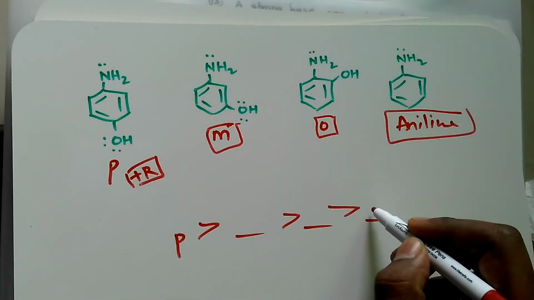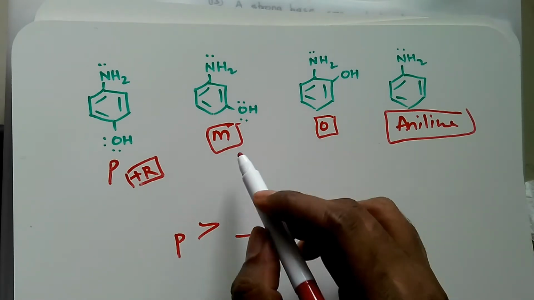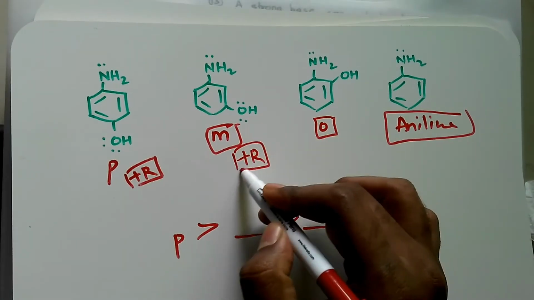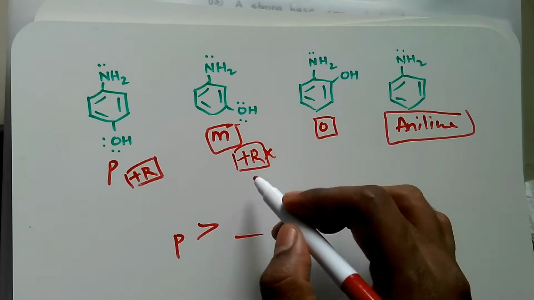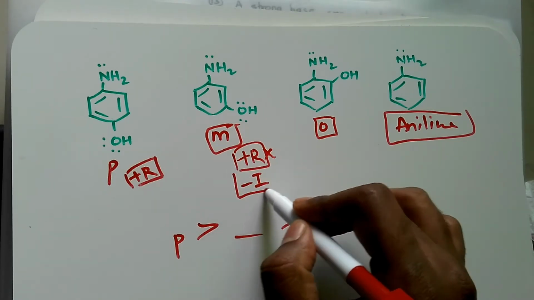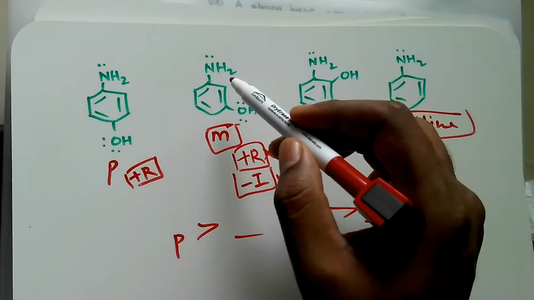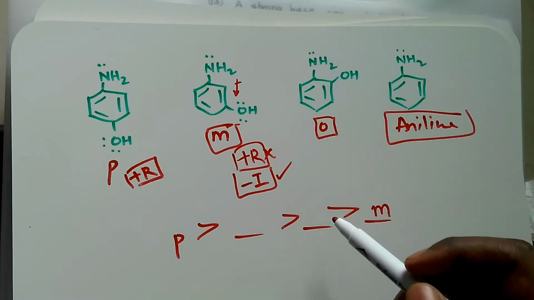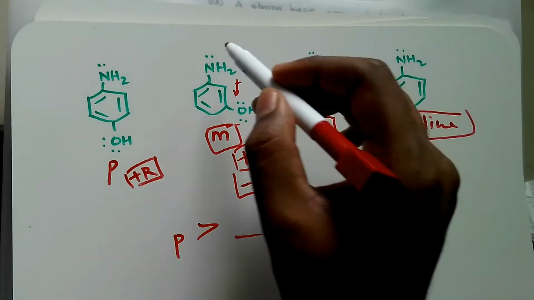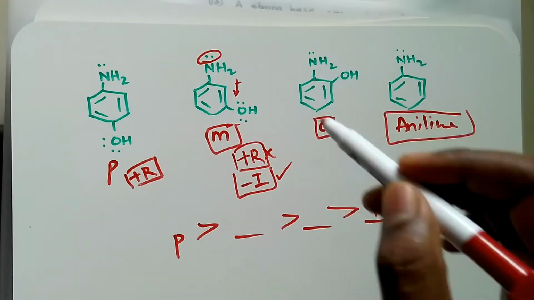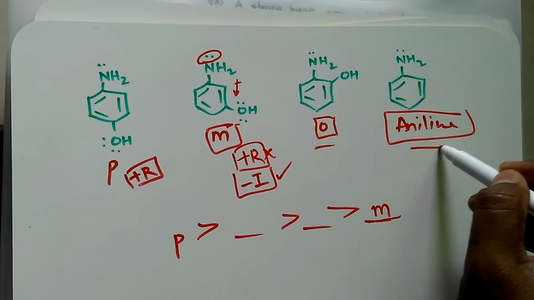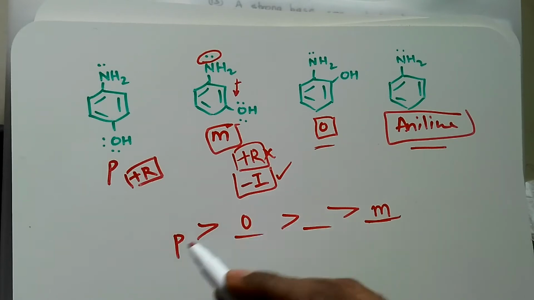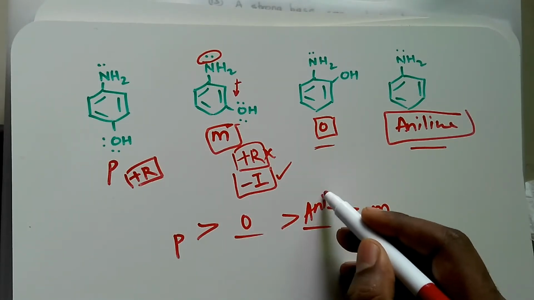The meta isomer again will be the least basic because again it cannot exert plus R effect. Due to the negative inductive effect, it tries to pull the electron density towards itself, and then the electron density over here will become less, and it will be the least basic. Now regarding ortho and aniline, which one will be more basic? Ortho is more basic than aniline in this case.